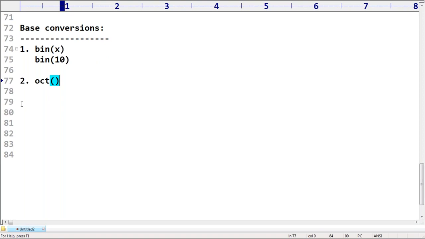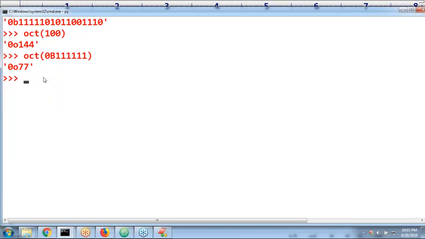That's all for octal. Same way for hexadecimal. If you want the hexadecimal, then hex is the function. You can provide either a binary value, an octal value or a decimal value. Hex of 100, I'm taking.